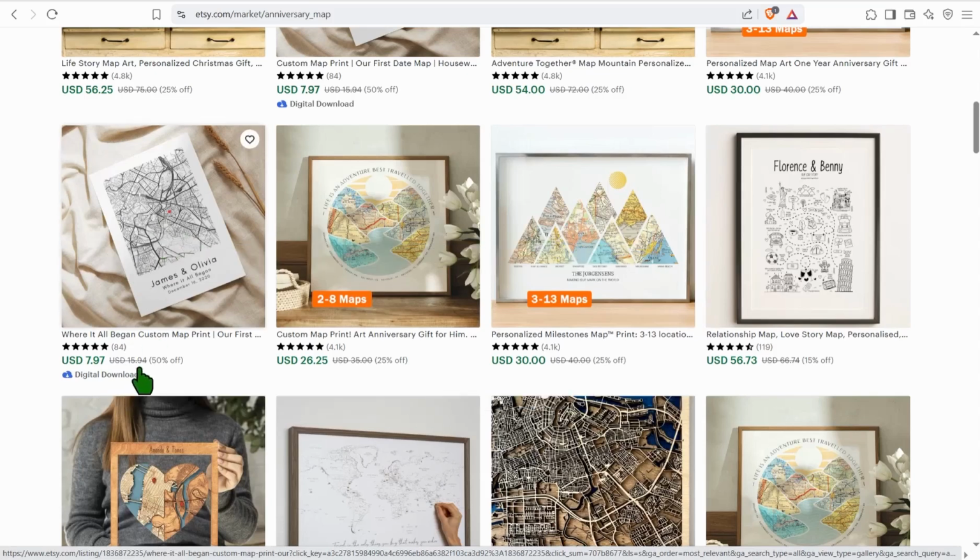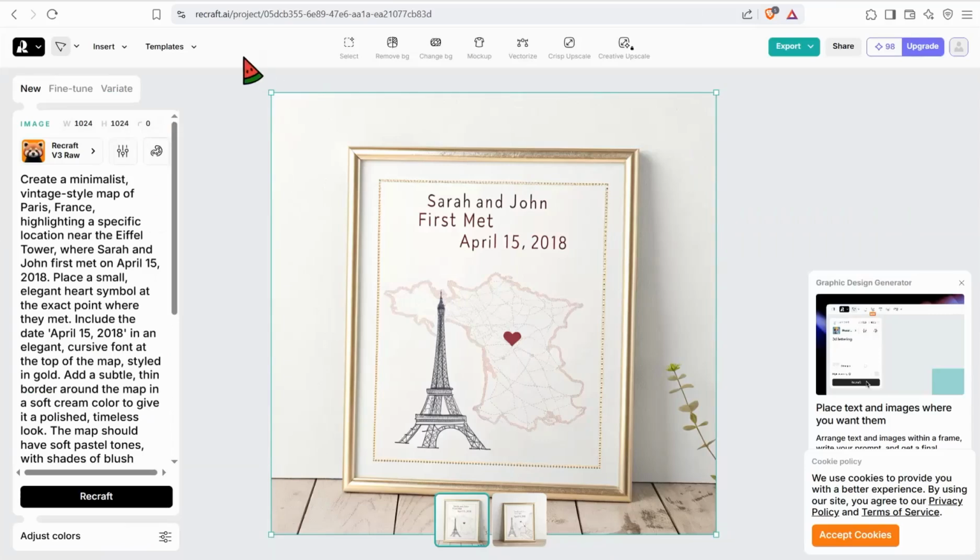For sure, in different websites like recraft.ai. You can get your info and your inputs from customers and make your prompt on ChatGPT and answer it here in recraft.ai, selecting this Recraft V3 Raw, and it gives you this amazing, stunning result. And for sure, it's a custom printable digital product. So for sure, you can create your own account on Pinterest, Instagram, LinkedIn, and so on to grab a lot of traffic, so many people would contact you in DM messages and ask you for these amazing maps.